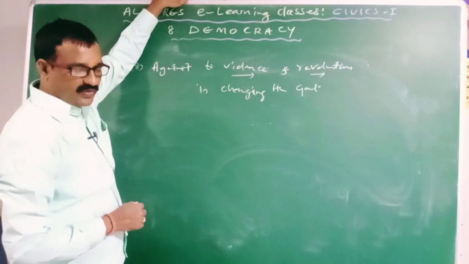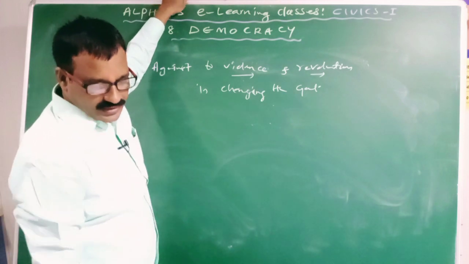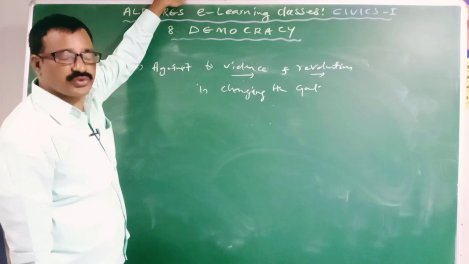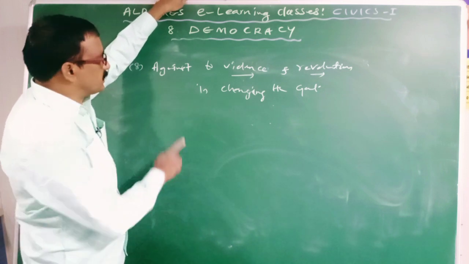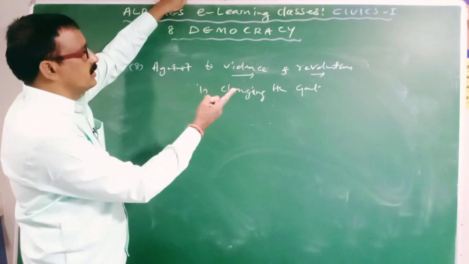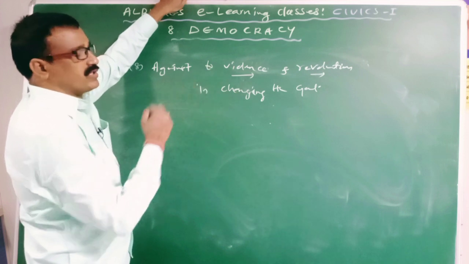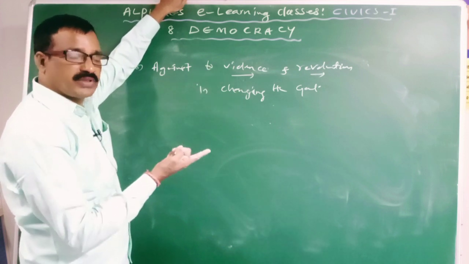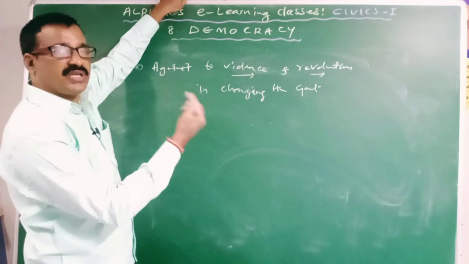So the democratic form of government provides a change in government according to constitutional principles. It does not allow violence and revolution to change the government. But it allows constitutional or peaceful methods in changing the government.